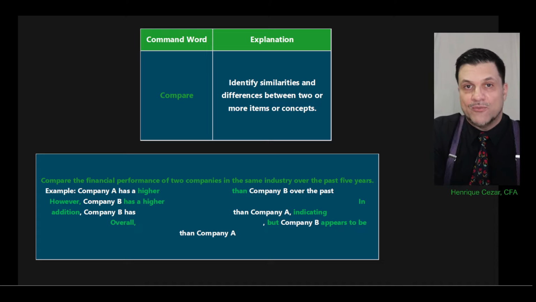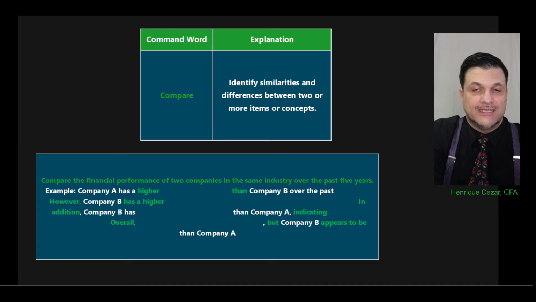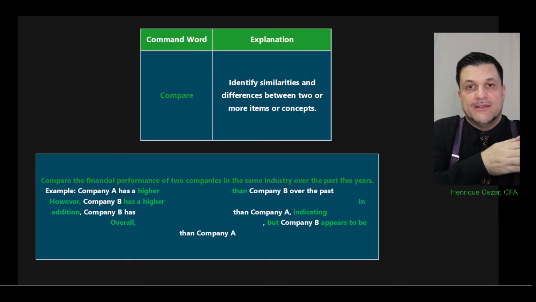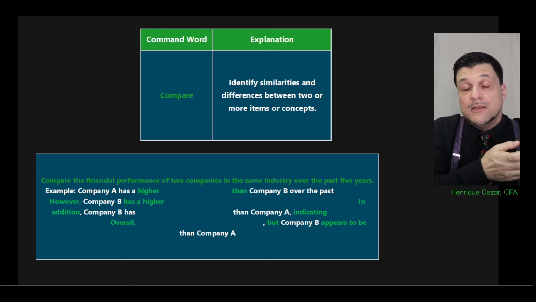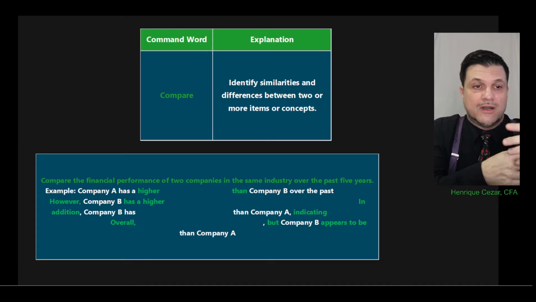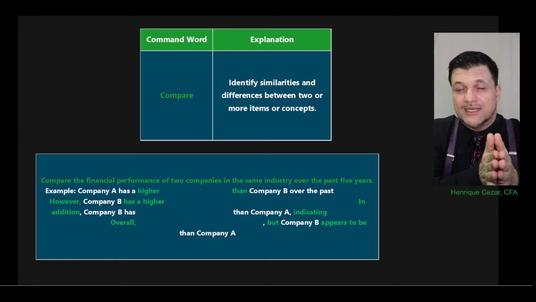However is an important word to be there. Company B has what? Better than company A, right? And then indicating, for example, that company A is more liquid than company B, but the other company has more efficiency, right? So you can compare several things.